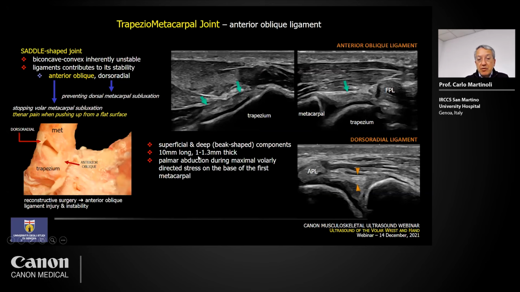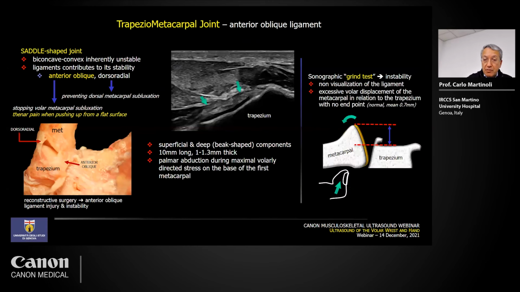The ligament is approximately one millimeter thick and 10 millimeters long, and it can be identified on the ulnar side of the trapezium in close proximity to the tendon of the flexor pollicis longus and the tendon of the flexor carpi radialis. This is an image of the dorsal radial ligament, and you see the relationship of this ligament with the abductor pollicis longus in a more dorsal position.